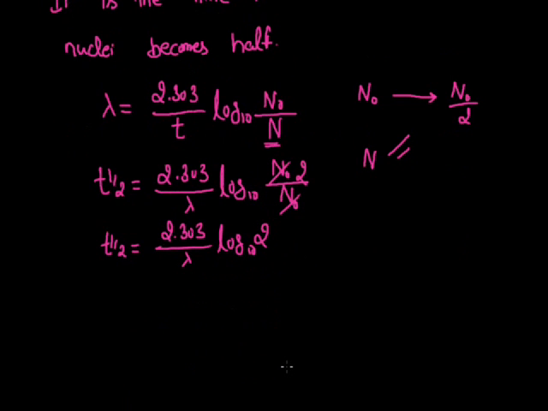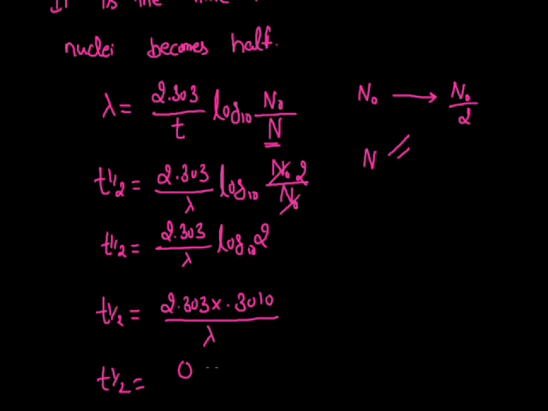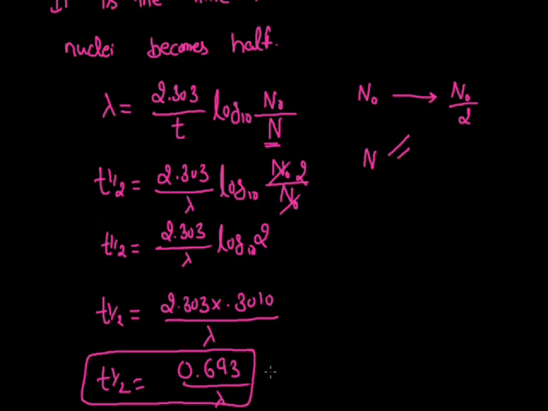As we know, the value of log base 10 of 2 is equal to 0.3010, a constant value. On solving this, T half will be 0.693 divided by the decay constant lambda. So that is the formula with the help of which we can find the value of the half-life period.